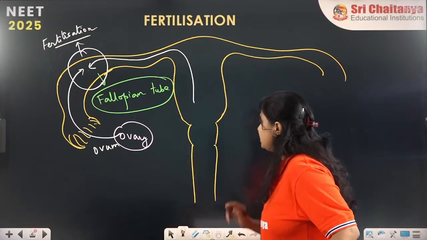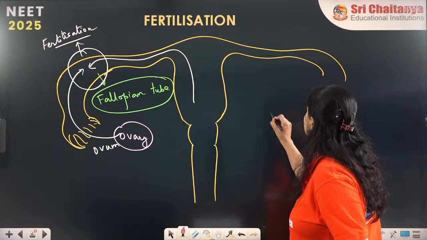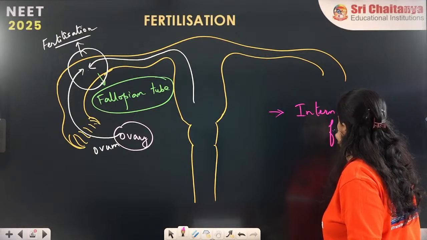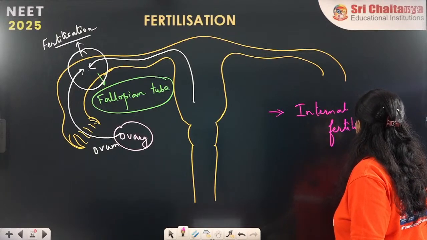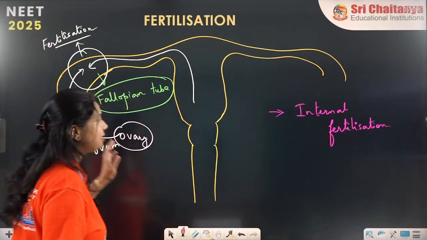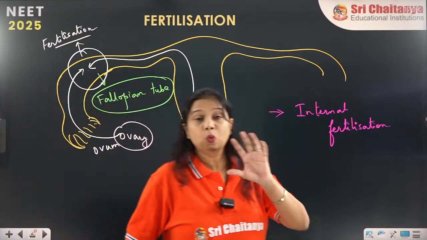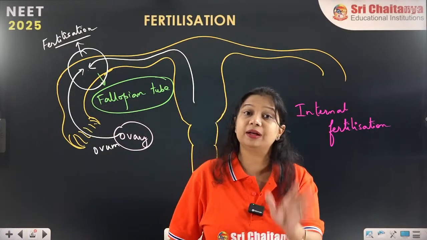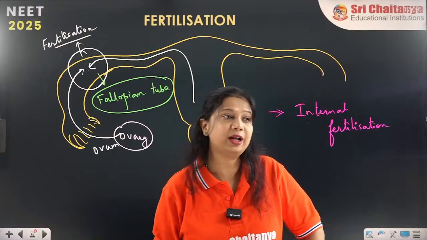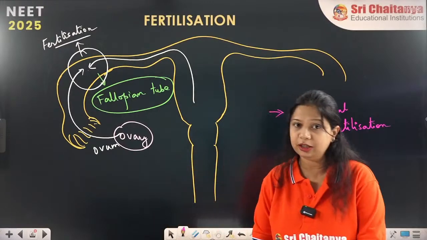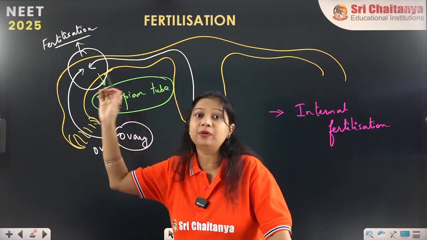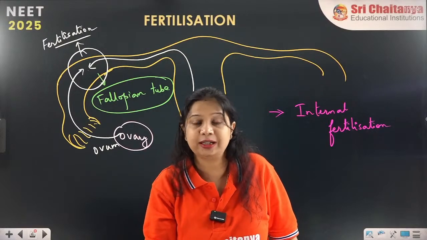Alright. Now the question is, which type of fertilization is this called? This is called internal fertilization. Why is it called internal fertilization? Internal fertilization is the process of fertilization which takes place inside the female reproductive system. So I hope you have understood that it is the fallopian tube in the human body where fertilization takes place.